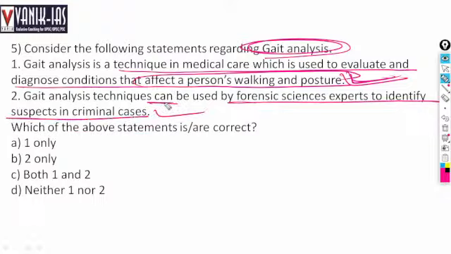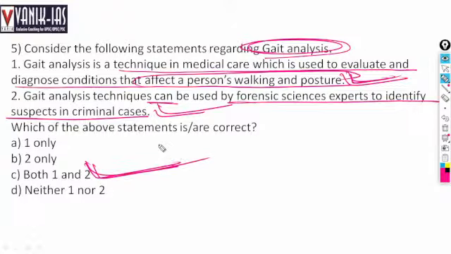Whenever it can be used, then that is right. So it is a technique which can evaluate and diagnose conditions that affect walking and posture. So yes, it can be applied by forensic science. So both the statements are right regarding gait analysis.